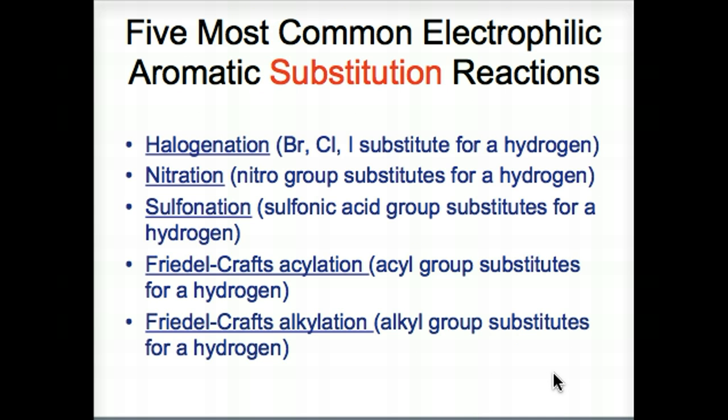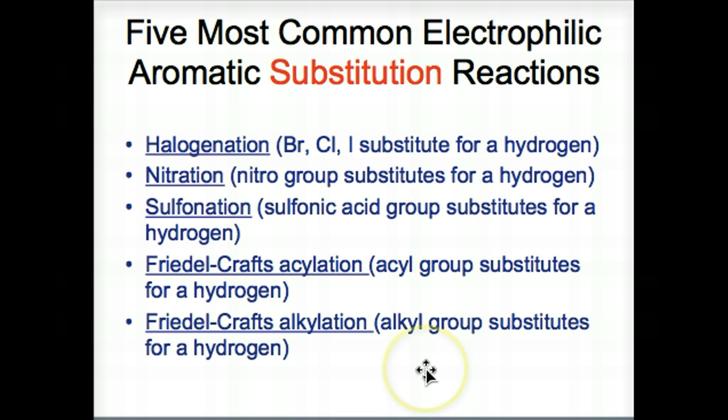Here are the 5 most common electrophilic aromatic substitution reactions. Halogenation: bromine, chlorine, iodine substitute for a hydrogen. Nitration: a nitro group substitutes for a hydrogen. Sulfonation: a sulfonic group substitutes for a hydrogen. Friedel-Crafts acylation: an acyl group substitutes for a hydrogen. Friedel-Crafts alkylation: an alkyl group substitutes for a hydrogen on the benzene ring.